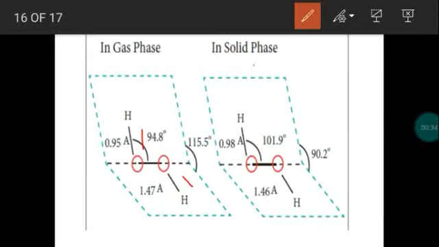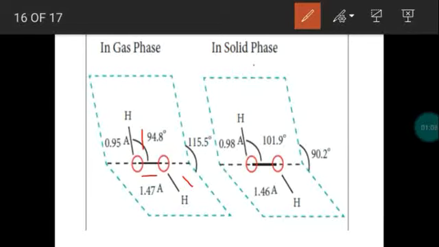What is the bond length between oxygen and oxygen? 1.47 angstrom. Right. So totally there are three covalent bonds: oxygen hydrogen covalent bonds, 2, and oxygen oxygen covalent bond, 1. So the bond length between oxygen and hydrogen is 0.95 angstrom, and the oxygen oxygen bond length is 1.47 angstrom.